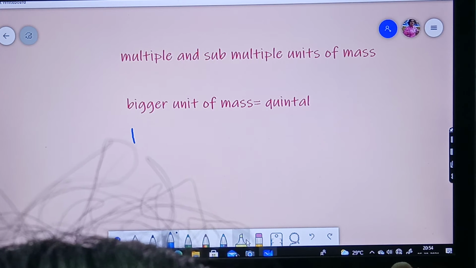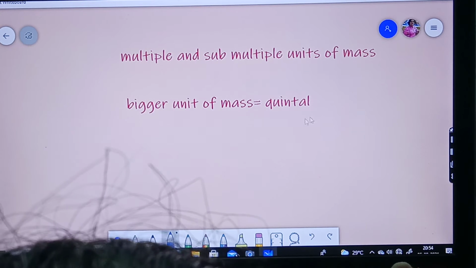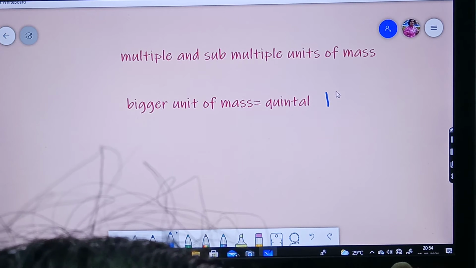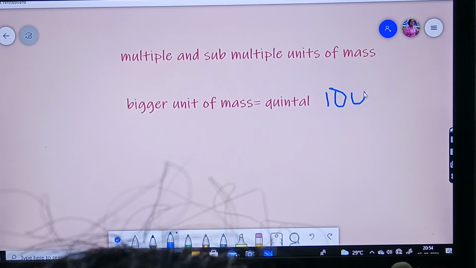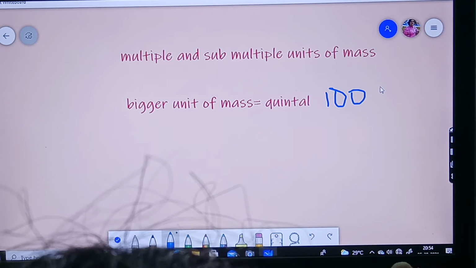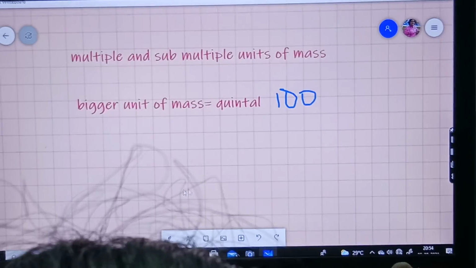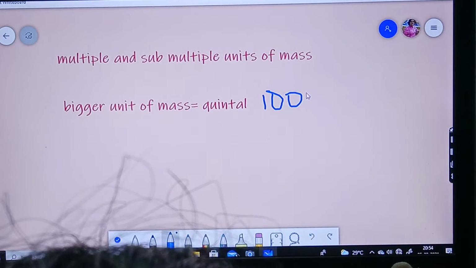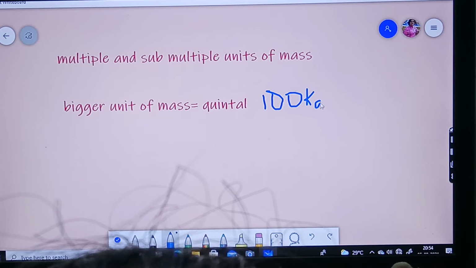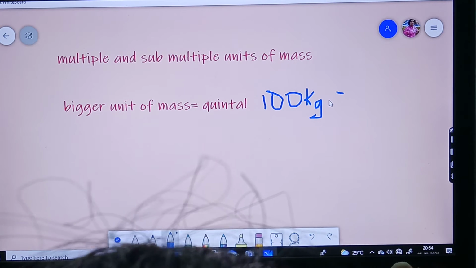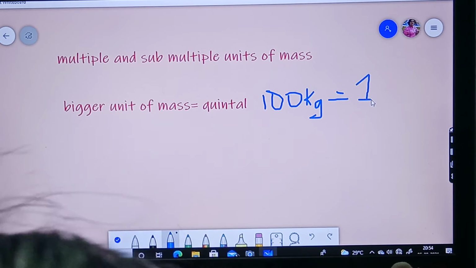I'll write here only. 100 kg is equal to 1 quintal.